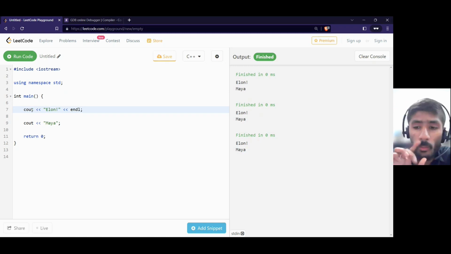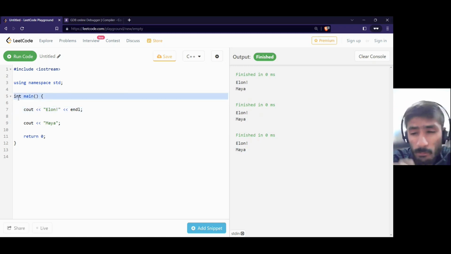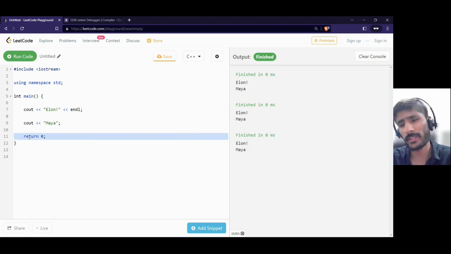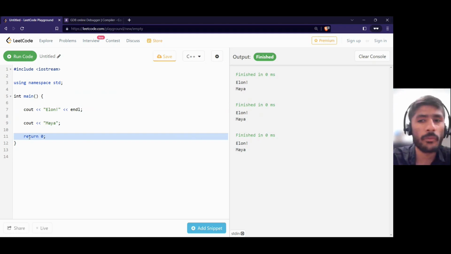Now main is the starting point. Just like in our flowchart we have a start terminal, that is the main function here. The terminal box, the start one from the previous video, is the main function where we are starting. Now cout is the functionality we use to print something. We are printing Elon, then the end line, and then we are printing Maya. Now return 0: we put this here because we are good developers and want to follow good practice.